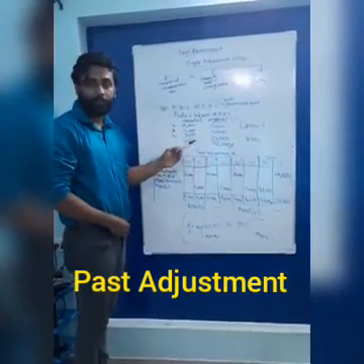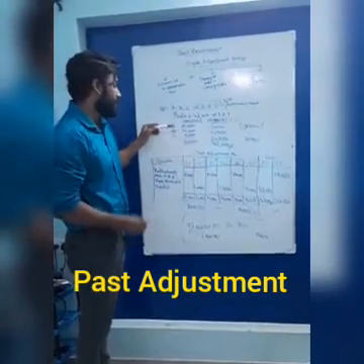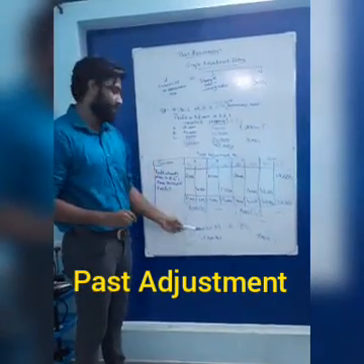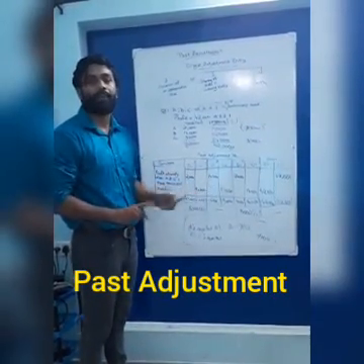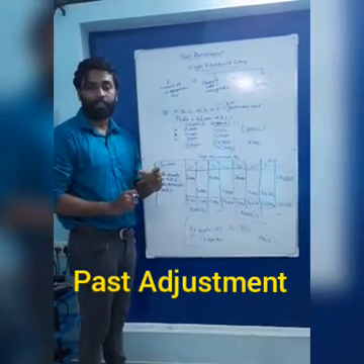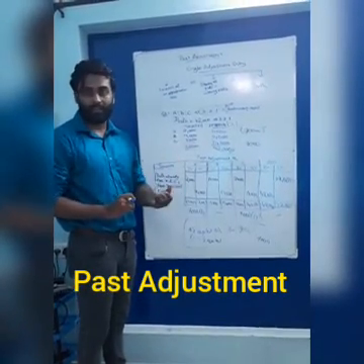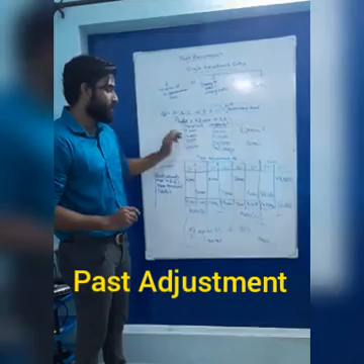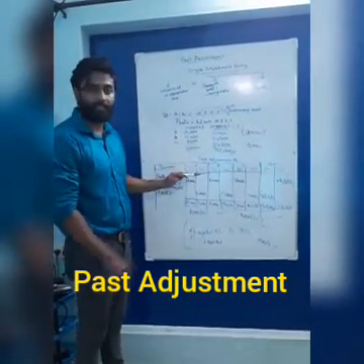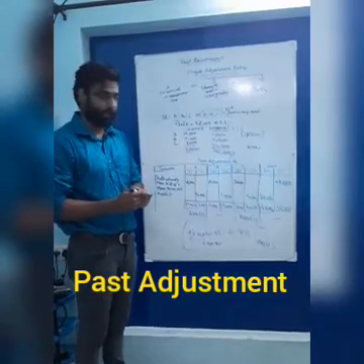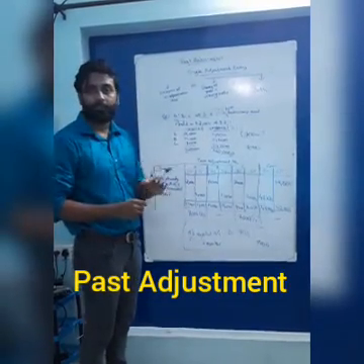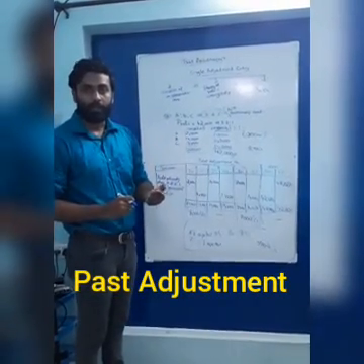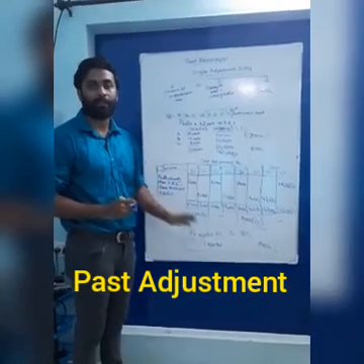Either we can prepare the past adjustment account or we can make one working and write it. But in order to make the single entry, it is better to prepare the past adjustment account. If you study this format, it will be very helpful. If any question is asked, you can just prepare this account and make this transaction. In both methods we will get the same answer, but it is better that you prepare the past adjustment account. So if we wrongly divide the profit in a wrong ratio, now we can correct it by making one single entry.